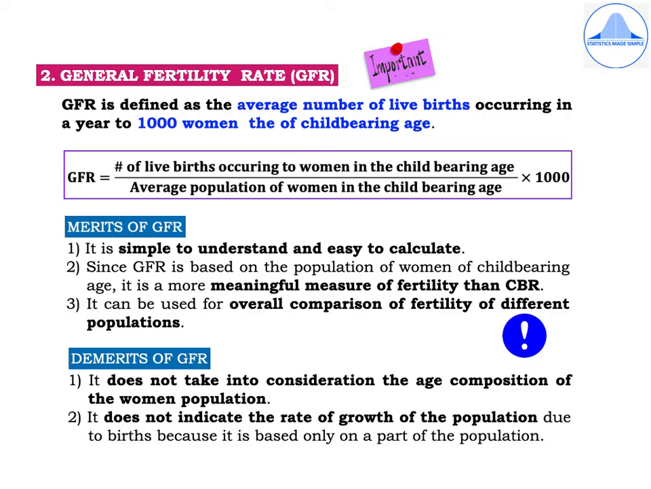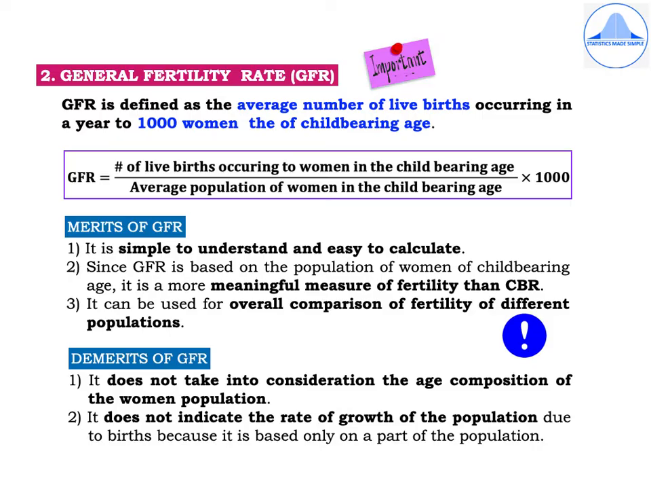Now, the merits of GFR is that it is simple to understand and easy to calculate. And since GFR is based on the population of women of childbearing age, it is a more meaningful measure of fertility than CBR. And it can be used for overall comparison of fertility of different populations.